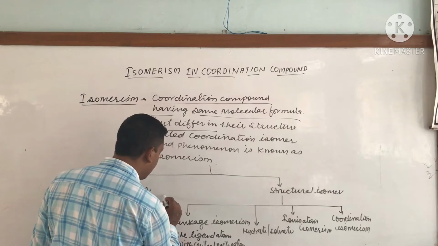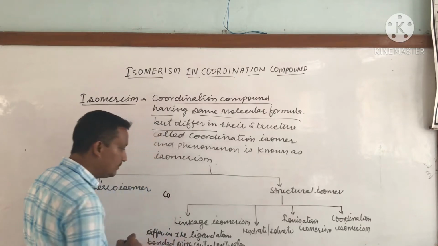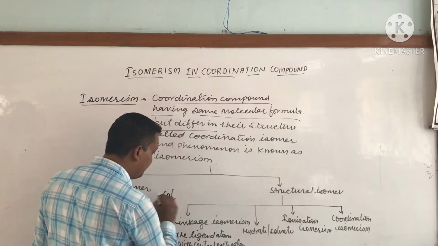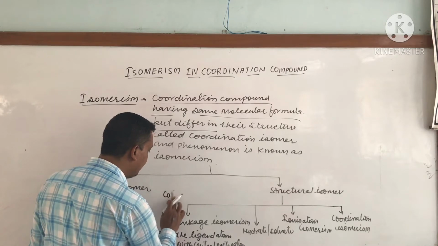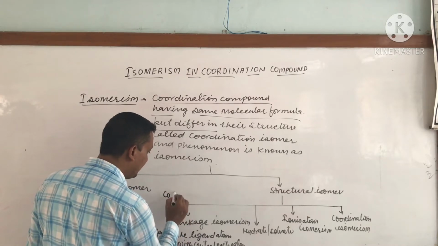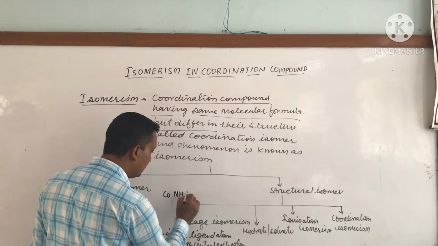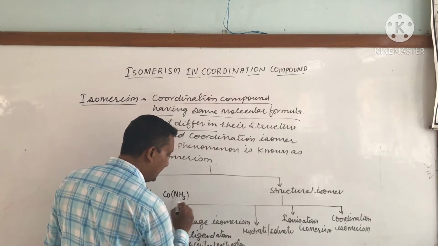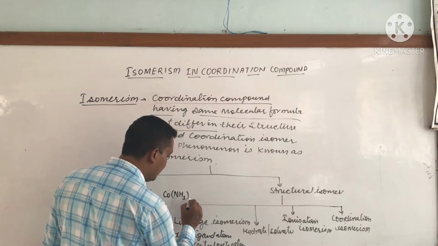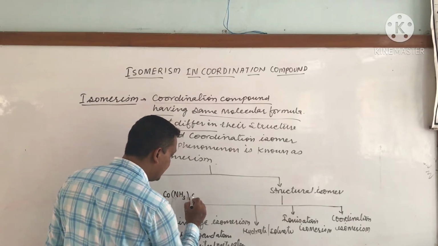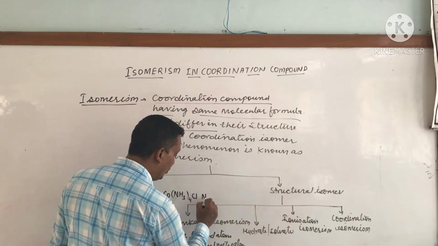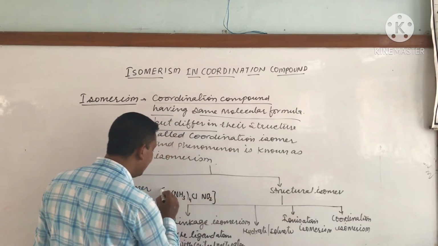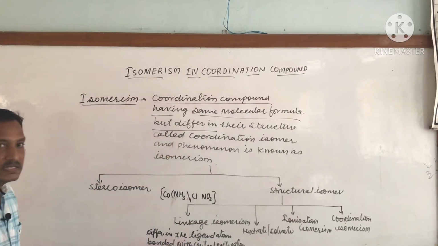Suppose we are taking cobalt as the central metal atom, and next we are taking NH3 as the ligand. So Co(NH3)4 Cl NO2 is a complex compound.